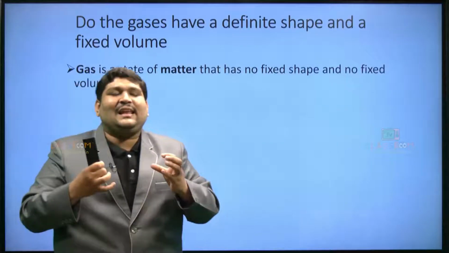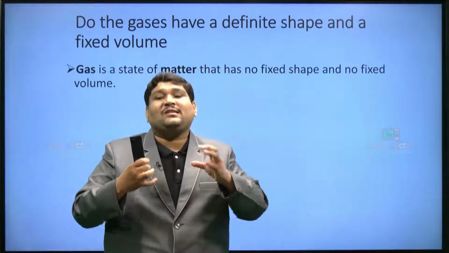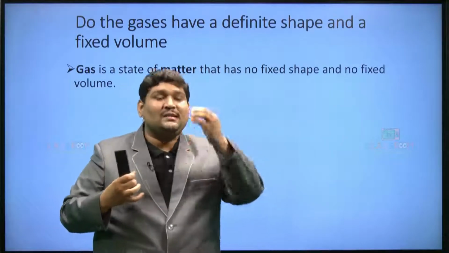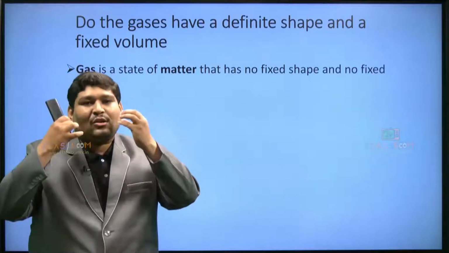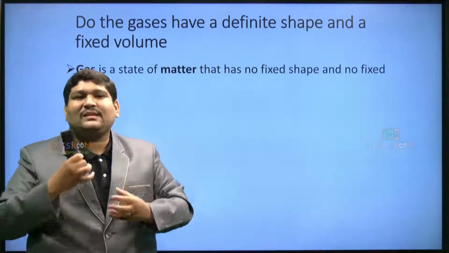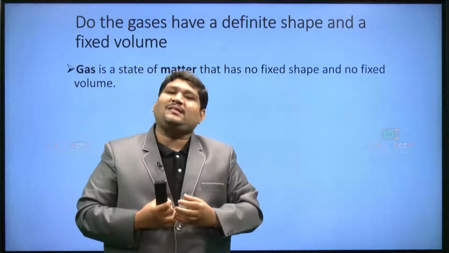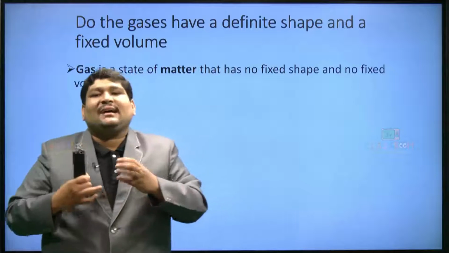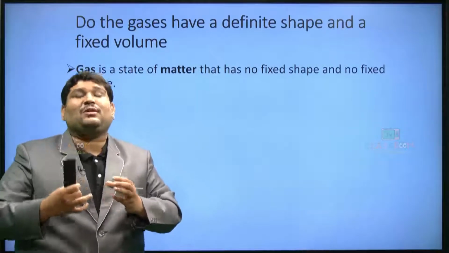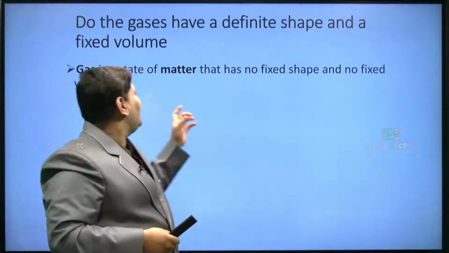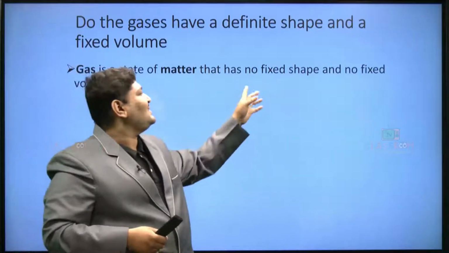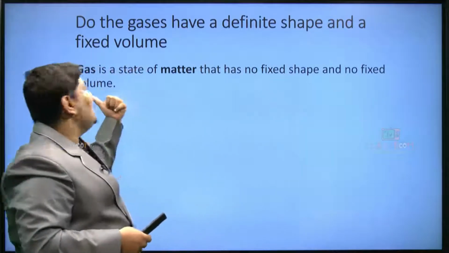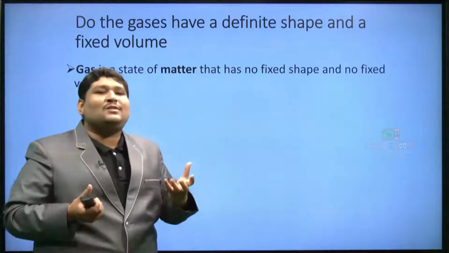Okay, gases actually never have a shape, because we are not visualizing it, or we are not seeing it with our eyes. So, as we are not seeing a gas, here we say that gases don't have any definite shape or volume. So, a gas is a state of matter that has no fixed shape and no fixed volume.